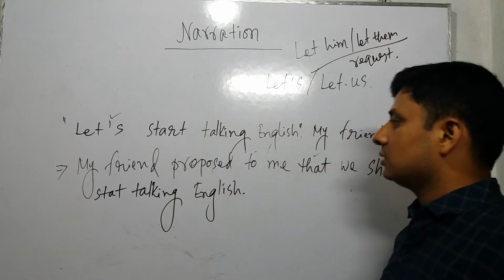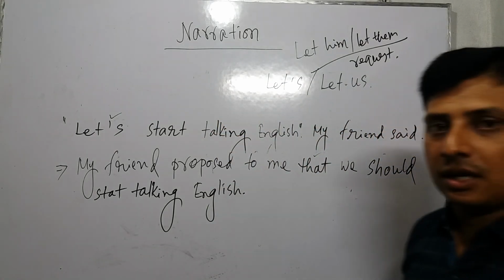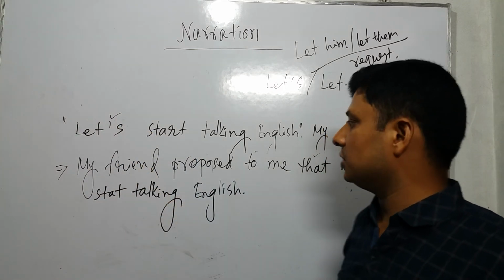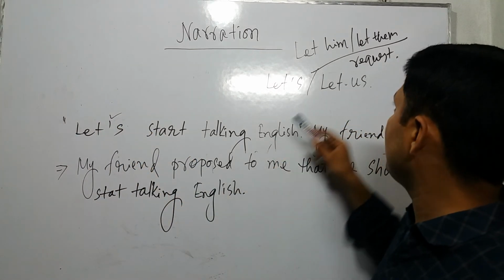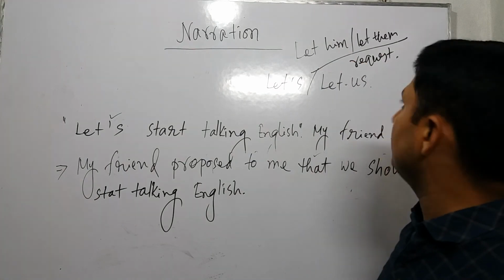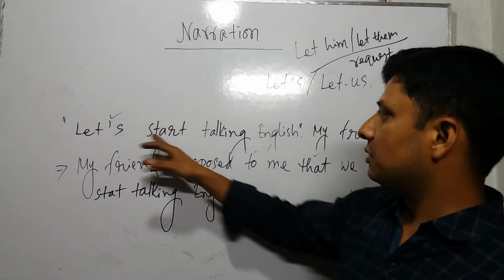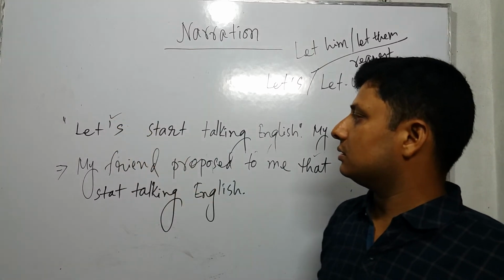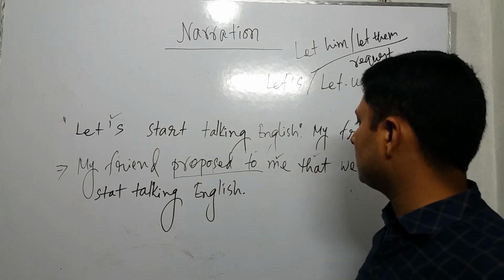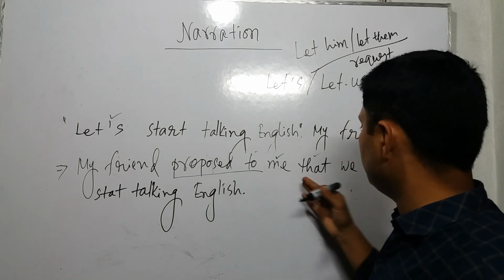I would like to share the idea once again. When you find let or let's, in the meantime you use proposed. But if you find let him, let them, in the meantime you use requested. Here you can find let's, so we use proposed to, and we have to take the object here, that is me.